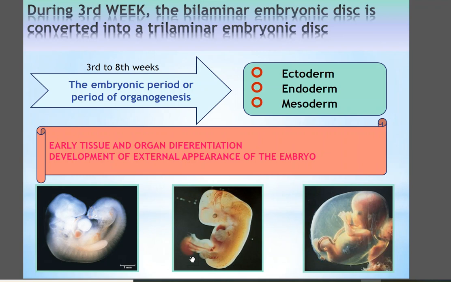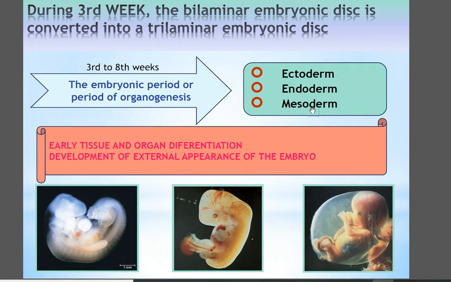The pre-embryo phase or germinal phase starts from fertilization and implantation till the formation of the three germ layers, which means till the 3rd week of development. From the 3rd week till the 8th week, we say this phase is the embryo phase.